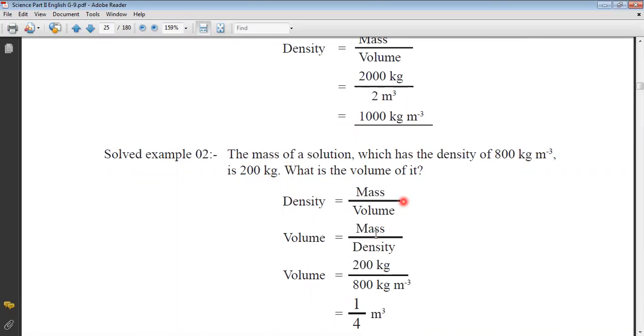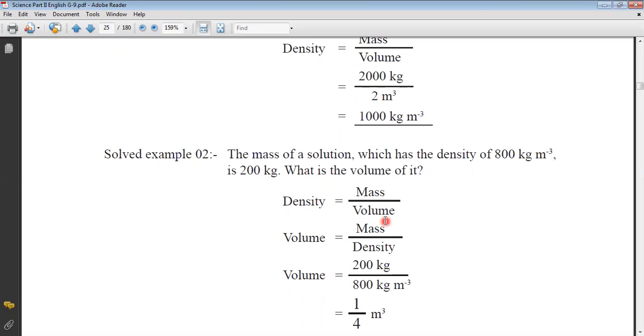First you have to write down the equation: density equals mass divided by volume. Density is 800 kilogram per cubic meter, and the mass is 200 kilogram.